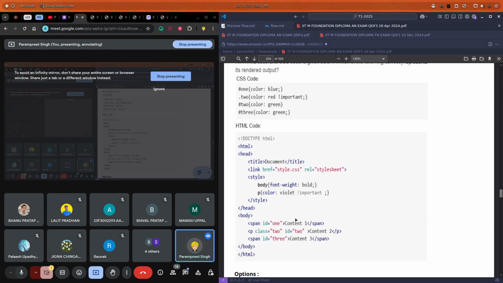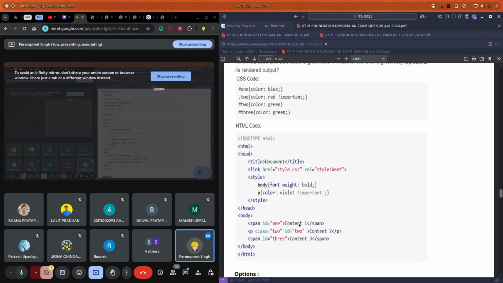In HTML we define IDs and classes in this manner, and in CSS and in JavaScript we refer to them in this manner. Hash means ID, a dot means class. Now this question is about the importance, like which style will get the importance.